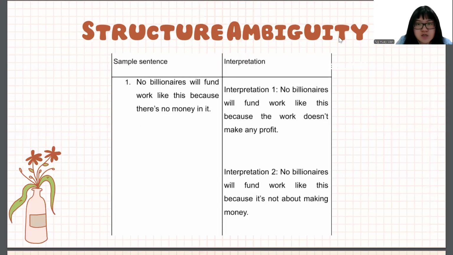Next one is structural ambiguity. The sample sentence here is: no billionaires will fund work like this because there is no money in it. For this sentence, the first interpretation is no billionaires will fund work like this because the work does not make any profit. Interpretation 2 is no billionaires will fund work like this because it is not about making money.